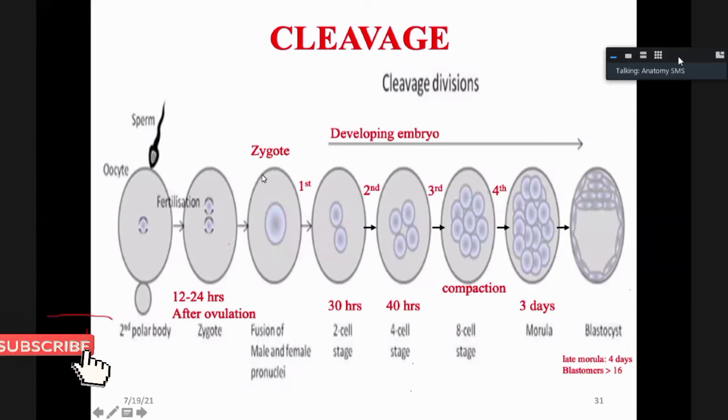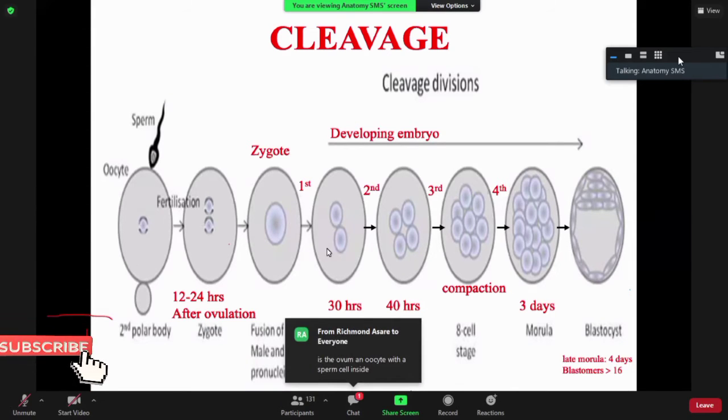Okay, so the first cleavage division occurs 30 hours after ovulation. So the zygote divides into two. So that's the first mitotic division or the first cleavage division, where the zygote, which is a single cell, divides into two cells. And this division occurs 30 hours after ovulation. By then, fertilization would have taken place. And then the second